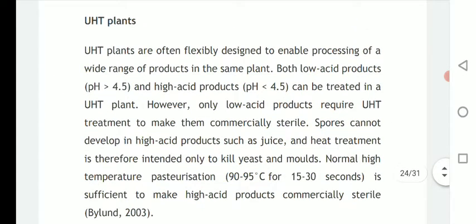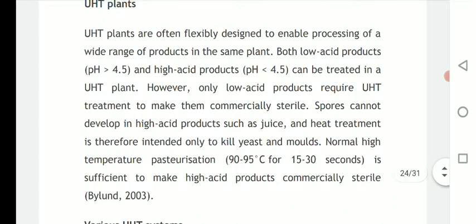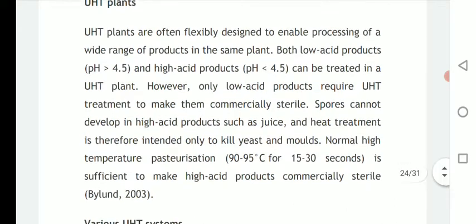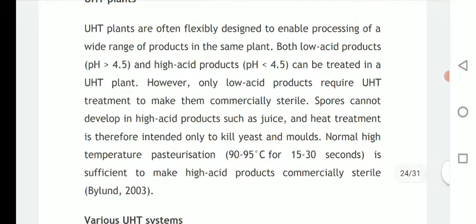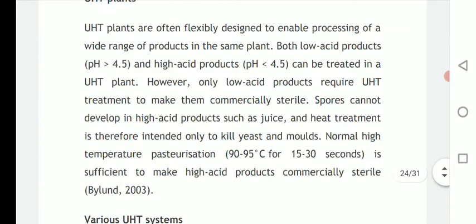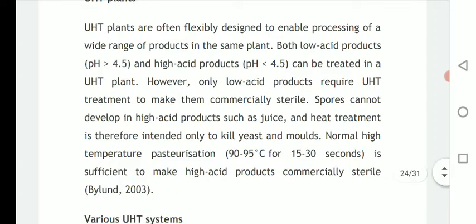Then UHT plants. So UHT plants are often flexibly designed to enable processing of a wide range of products in the same plant. Both low acid products above pH 4.5 and high acid products below pH 4.5 can be treated in a UHT plant. However, only low acid products require ultra high temperature treatment to make them commercially sterile.